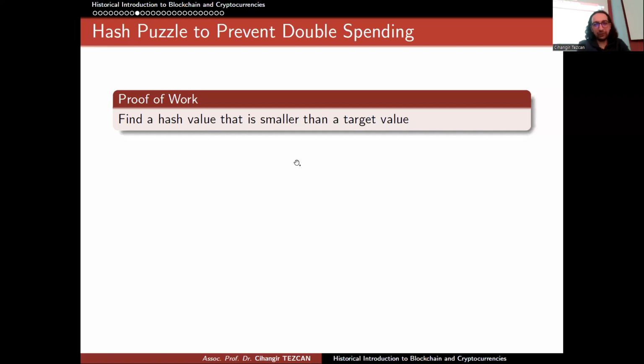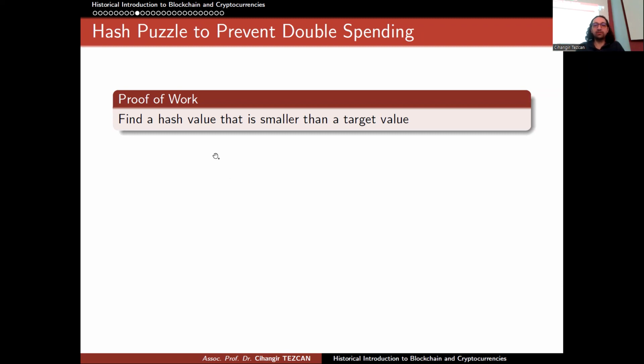Okay. So we continue with hash puzzle to prevent double spending. We said that the system is decentralized, but if the system is decentralized, they have to be synchronized at the same time, right? And a few second differences might cause a lot of problems. So we have to prevent double spending by kind of slowing things down, right?